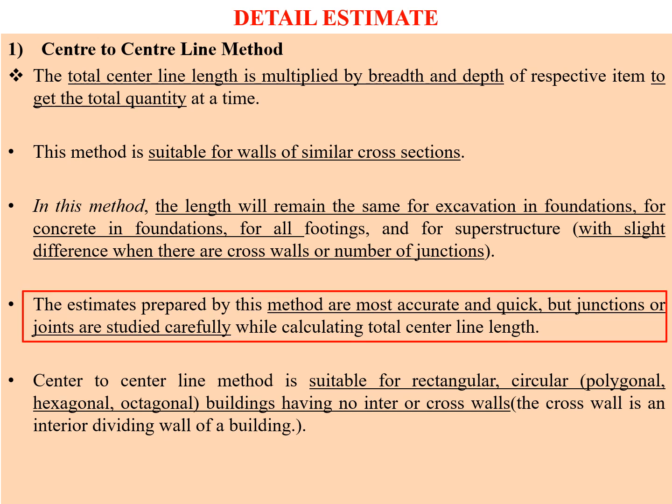The most important concern of this method is that we need to be very careful at the junctions or the joints, which need to be studied very carefully. Sometimes we need to do a deduction or sometimes some kind of addition. This method is much more suitable for rectangular and circular shapes having no inner cross walls. So let's understand with a simple example.